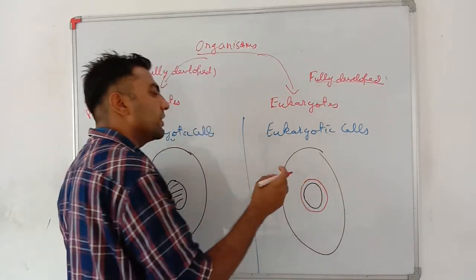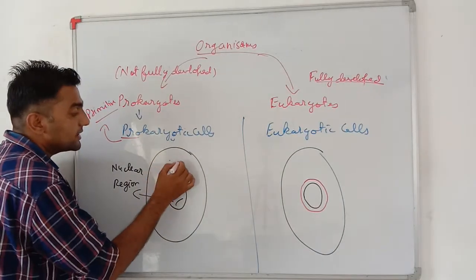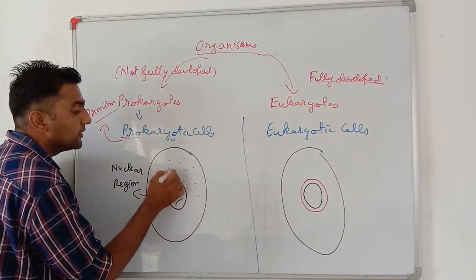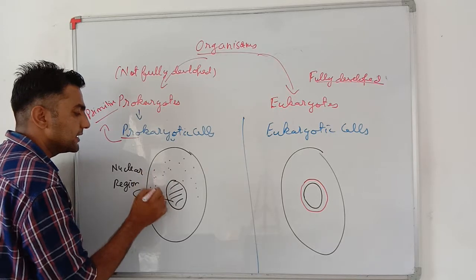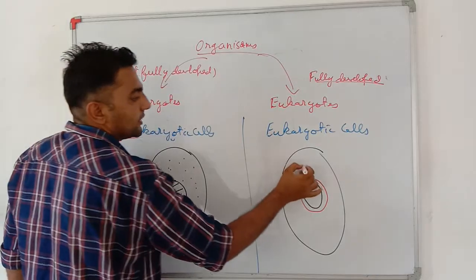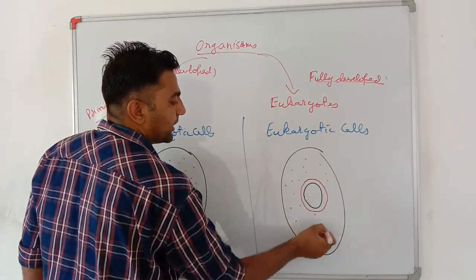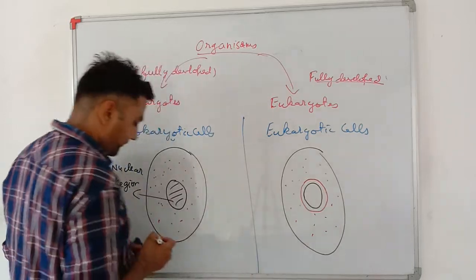It is freely moving in the cytoplasm, whereas in eukaryotic cells, this nuclear region has a boundary known as the nuclear membrane, which separates it from the cytoplasm.